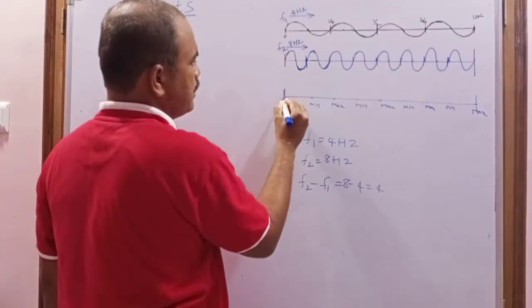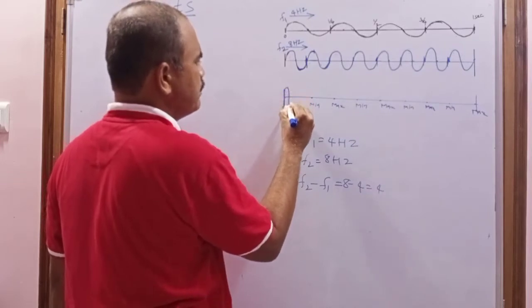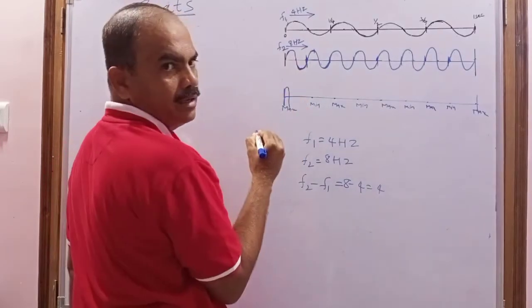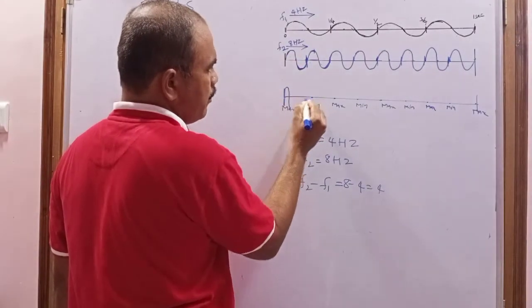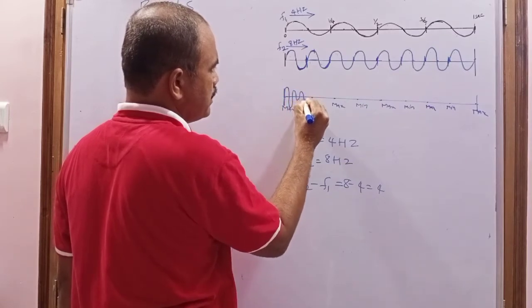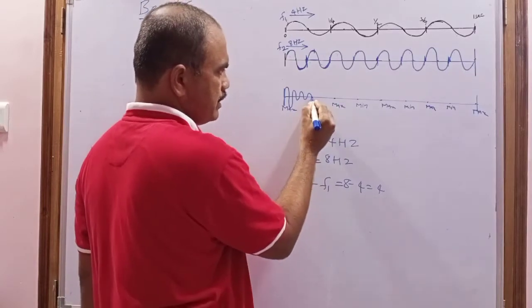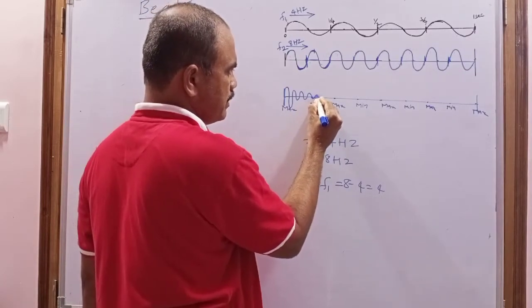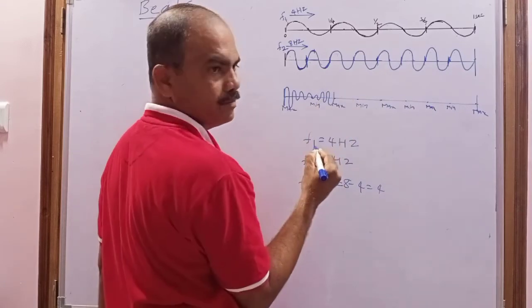Here the sound intensity is maximum; when the intensity is maximum, the amplitude is maximum. But gradually as we move to this place, the intensity and the amplitude gradually decrease, and finally it becomes 0 here. Again from this place to this place it gradually increases, and here it becomes maximum.